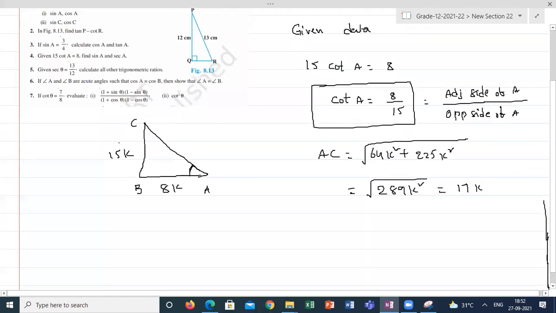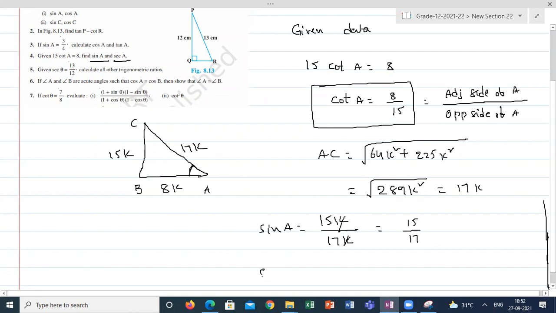So from here, what are the ratios they are asking? They are asking us to calculate sin A and secant A. So sin A is equal to opposite 15K divided by hypotenuse 17K. K cancel, 15 by 17.